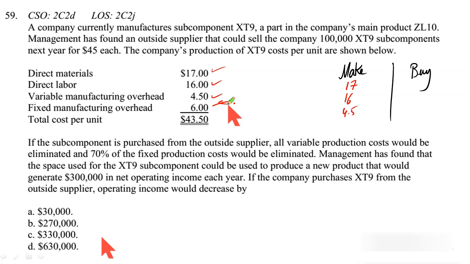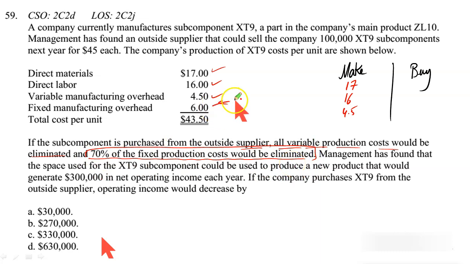Now let's read the details. If the subcomponent is purchased from an outside supplier, all the variable production costs would be eliminated. Yes, we know that. And 70% of the fixed production cost would be eliminated. It means 70% of the fixed cost is avoidable.